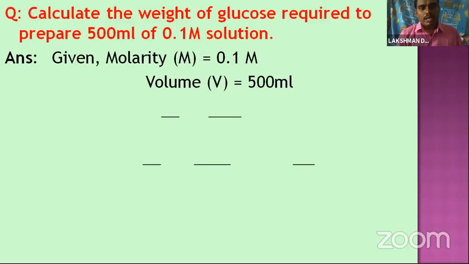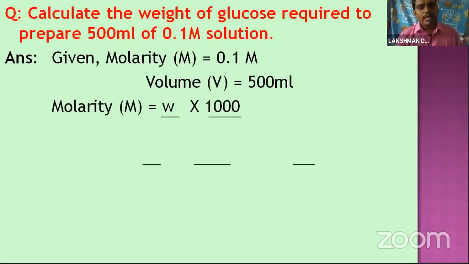Here the molarity is given as 0.1 m and the volume is given as 500 ml. So we want to calculate the weight. The formula is molarity equals weight by gram molecular weight into 1000 by 500. Molarity is already given as 0.1 and volume is already given in the problem as 500 ml.